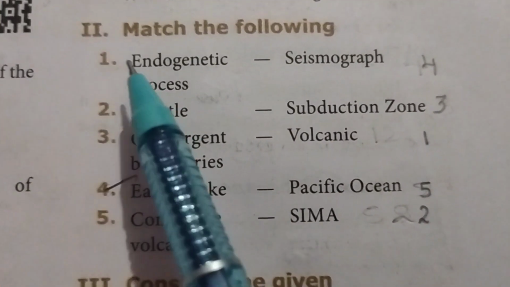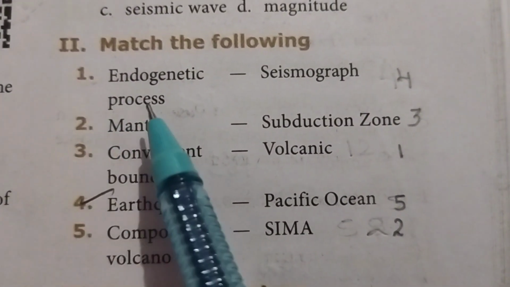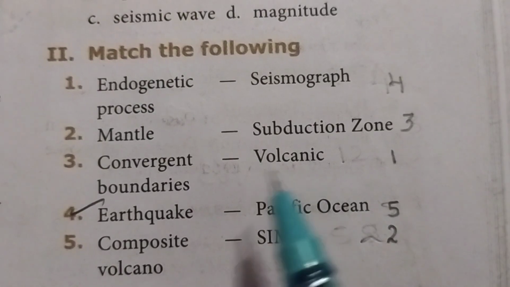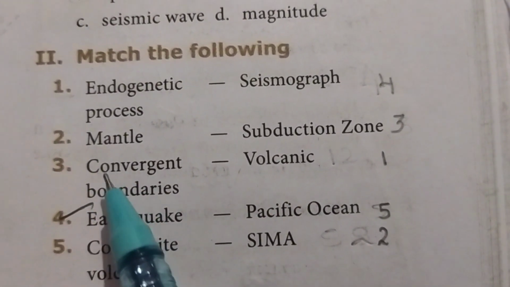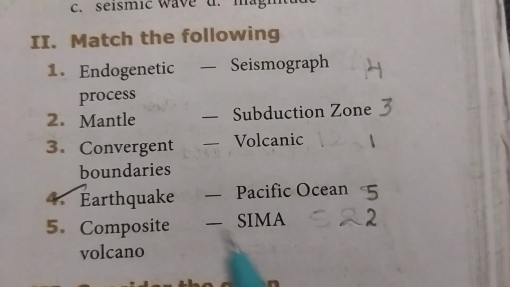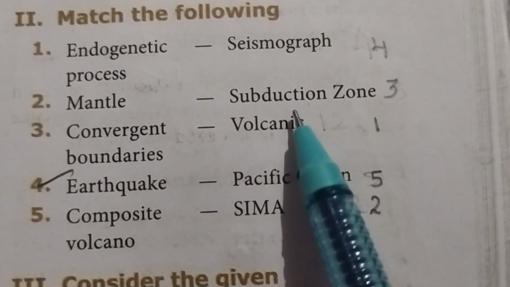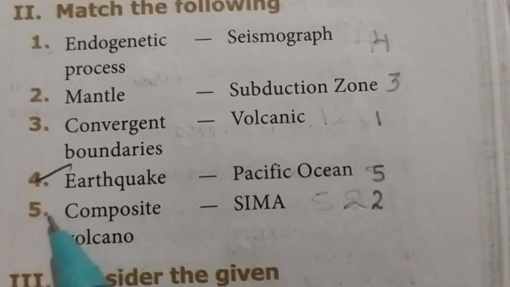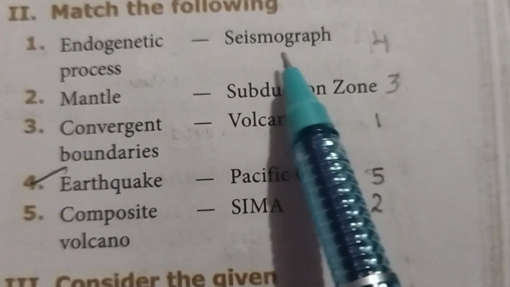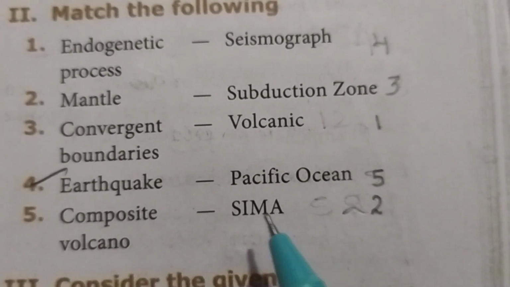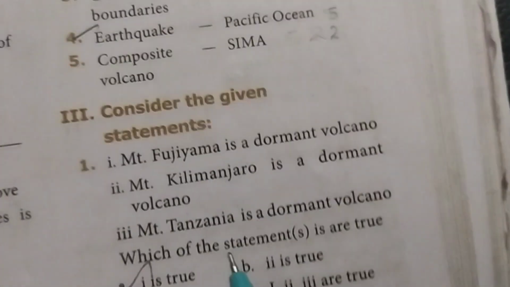Then Roman letter 2, match the following. First one, endogenetic process, volcanic. Second one, mantle, sima. Third one, convergent boundaries, subduction zone. Fourth one, earthquake, seismograph. Fifth one, composite volcano, Pacific Ocean.